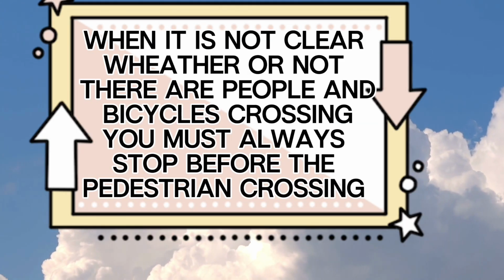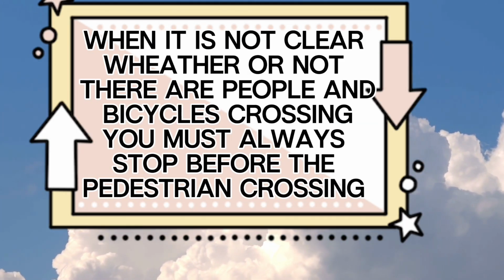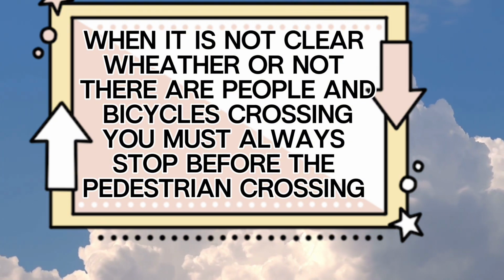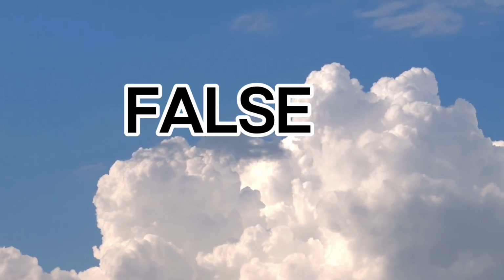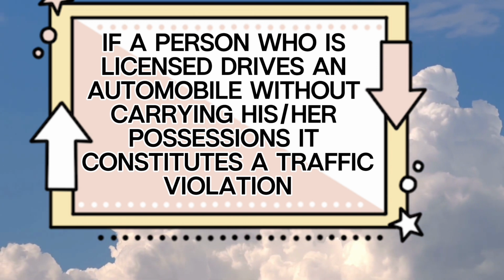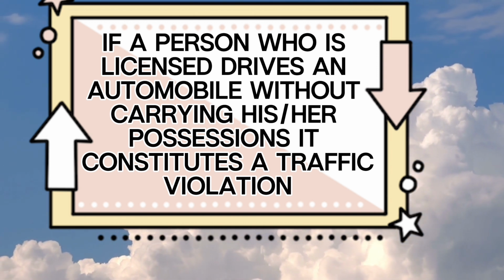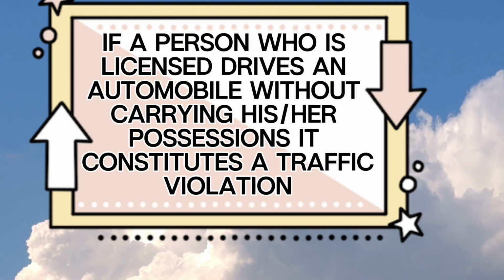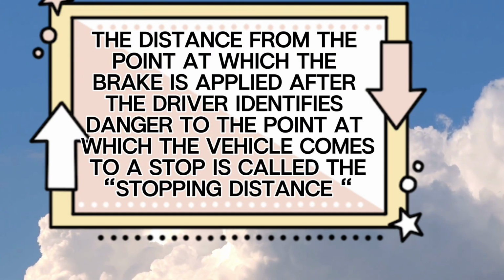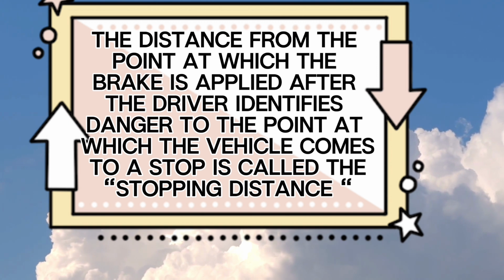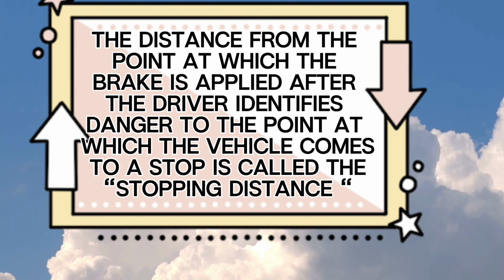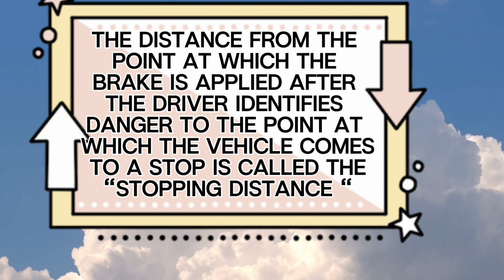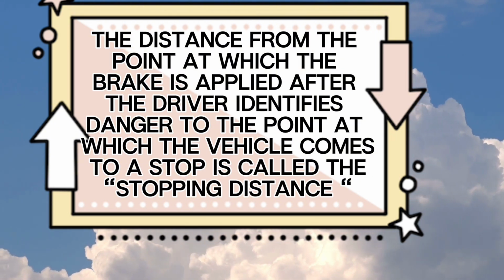False. When it is not clear whether or not there are people and bicycles crossing, you must always stop before the pedestrian crossing. False. If a person who is licensed drives an automobile without carrying his or her possessions, it constitutes a traffic violation. True. The distance from the point at which the brake is applied after the driver identifies danger to the point at which the vehicle comes to a stop is called the stopping distance.